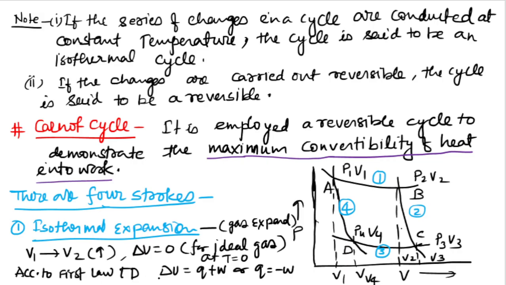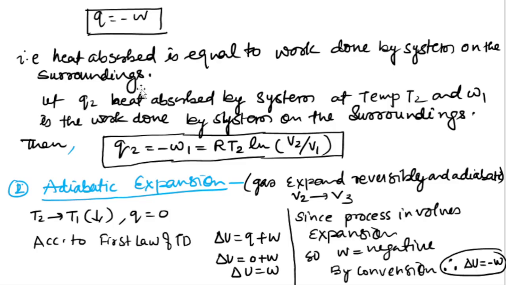According to the first law of thermodynamics, because the temperature is constant, the internal energy change will be zero. According to the first law of thermodynamics, if you put the internal energy change as zero, the work is negative. So what it indicates is that the heat absorbed is equal to the work done by the system on the surroundings. That's why the work is negative.